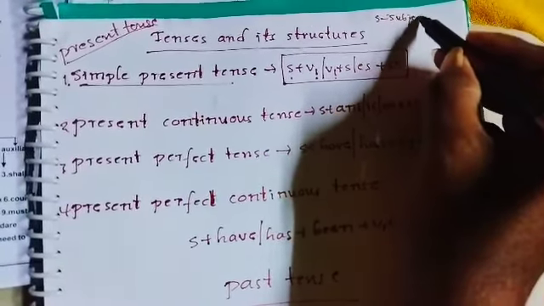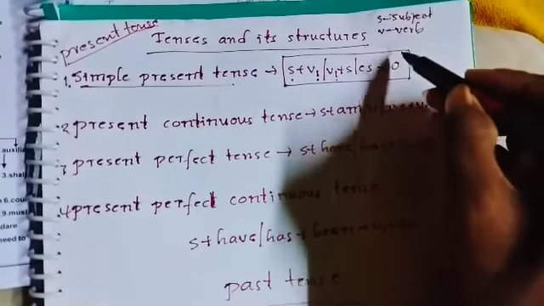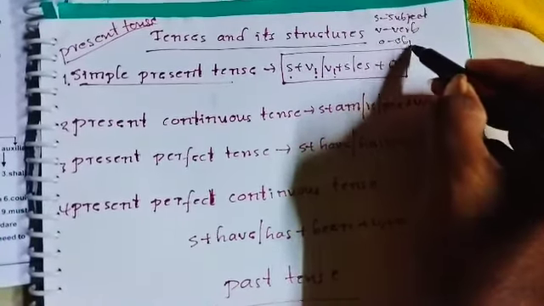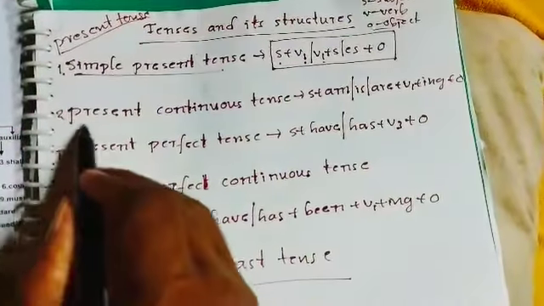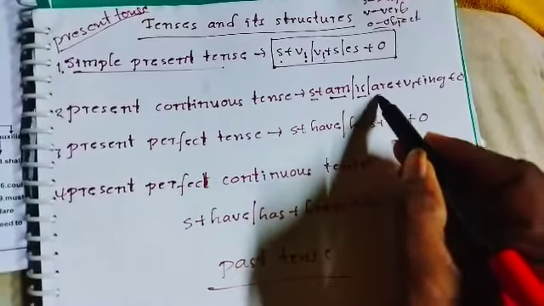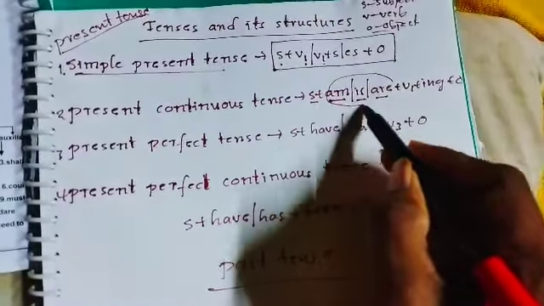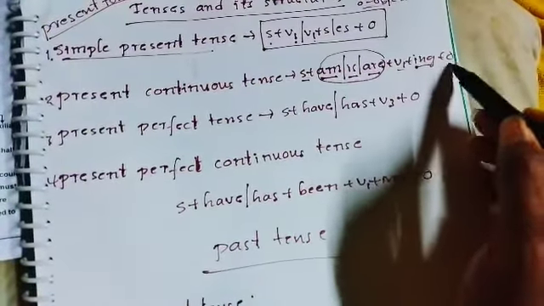S stands for subject, V stands for verb, O stands for object. Next, present continuous tense: subject plus am, is, or are, helping verbs, plus verb 1 plus ing plus object.